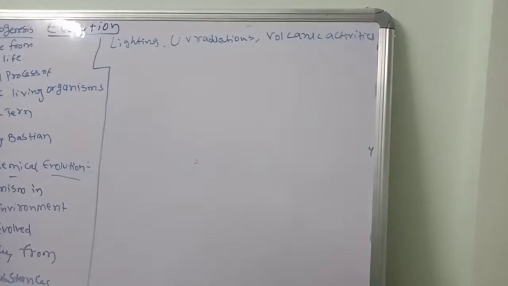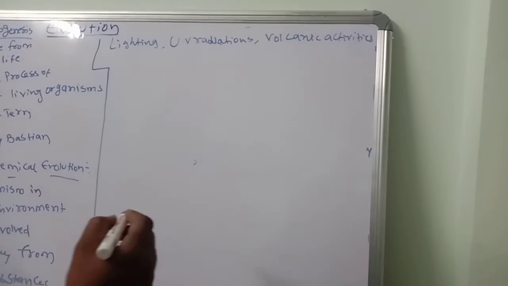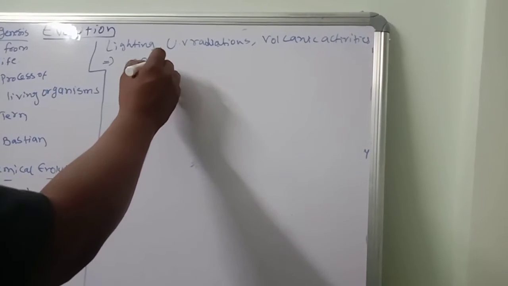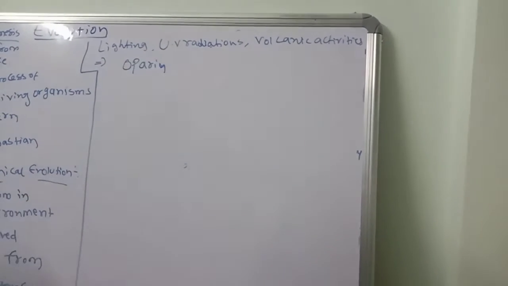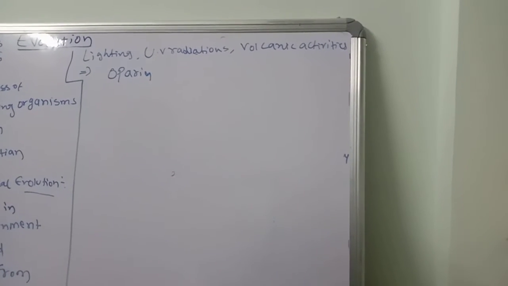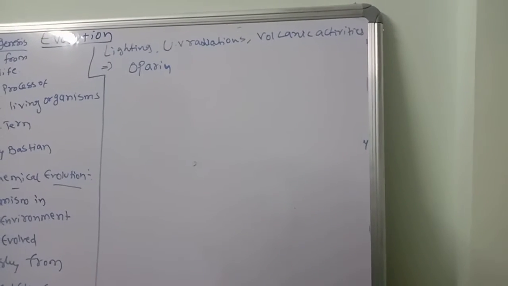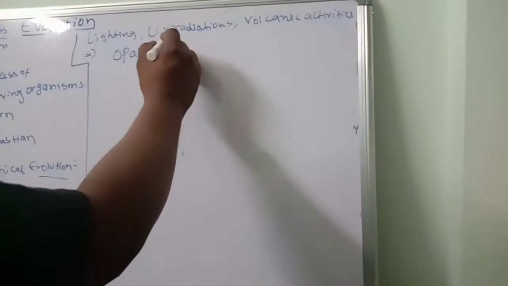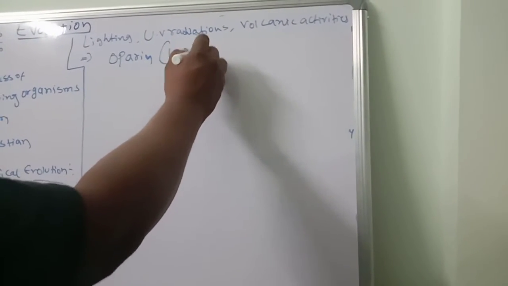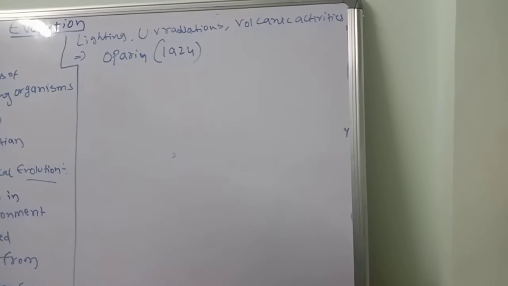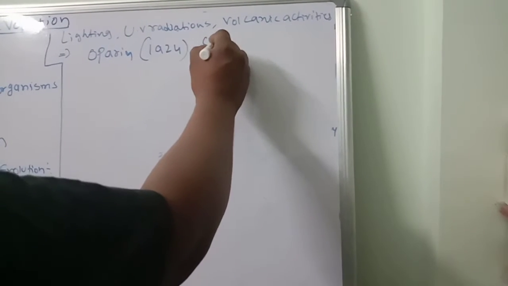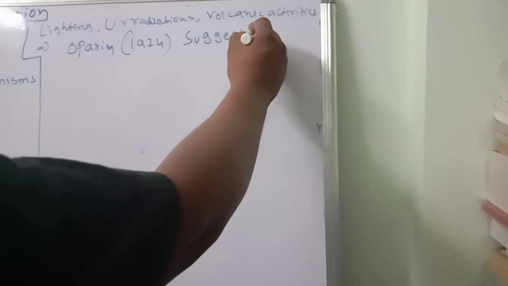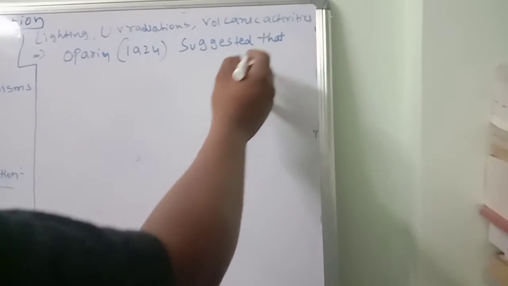So because of that, what happened? The life forms like that they are saying, but we want confirmation, no? Then one scientist came. Who is that scientist? Oparin. In 1924, Oparin suggested that, what did he suggest?